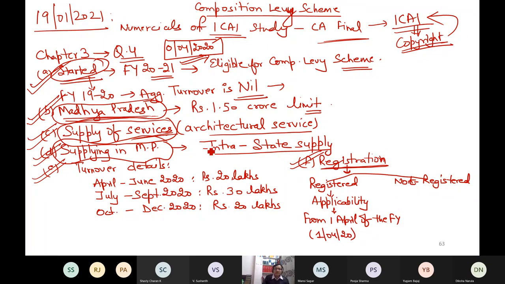But I started the business on 1/4/20. This is what the question says. So maybe there is a high possibility that on 1/4/20 I was not registered, but I applied for registration later on.